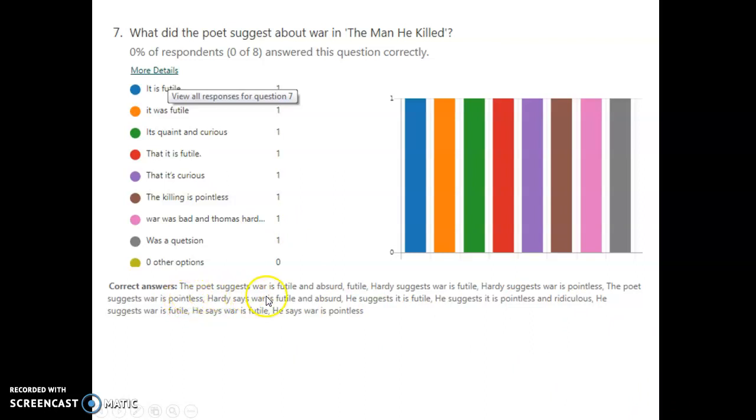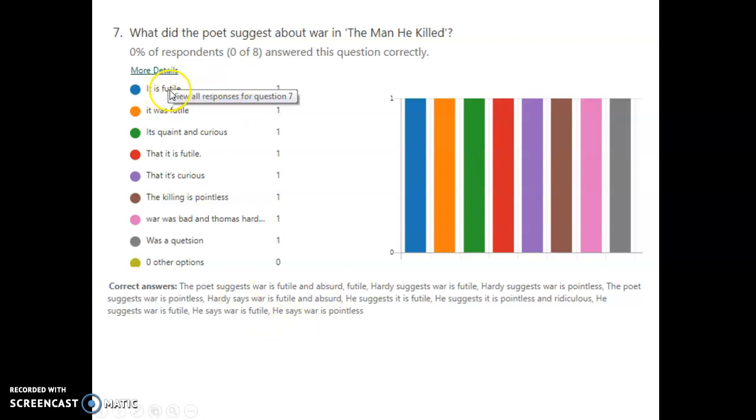The poet suggests war is futile and absurd. Hardy suggests war is futile. Hardy suggests war is pointless. The poet suggests war is pointless. Hardy says war is futile and absurd. He suggests it's futile, pointless and ridiculous. He says war is futile. He says war is pointless. So various different versions of the answer that we could have had there.